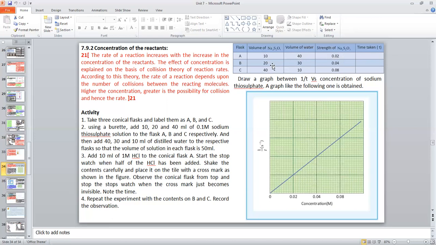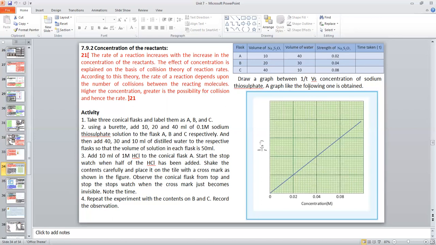For the second case, initial volume is 20 ml, initial concentration 0.1 M. The product is 20 into 0.1, 2, divided by the final volume 50. So 2 by 50, we will get this one. Similarly here, we will get 0.08. Draw a graph between 1 by T versus concentration of sodium thiosulfate.